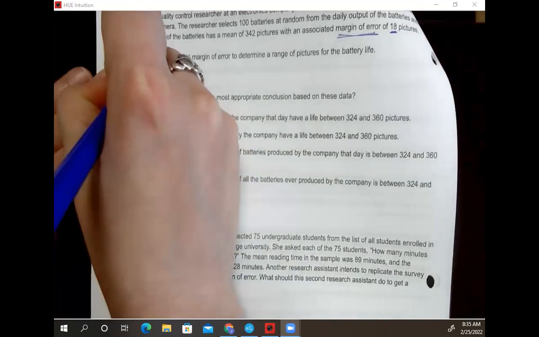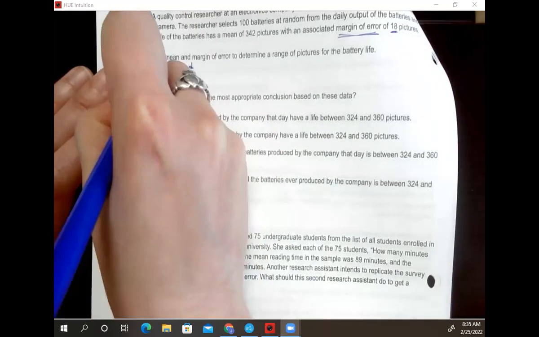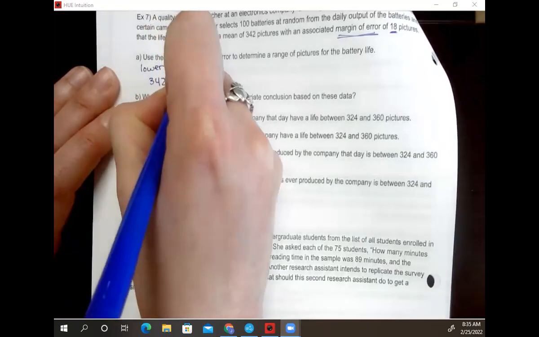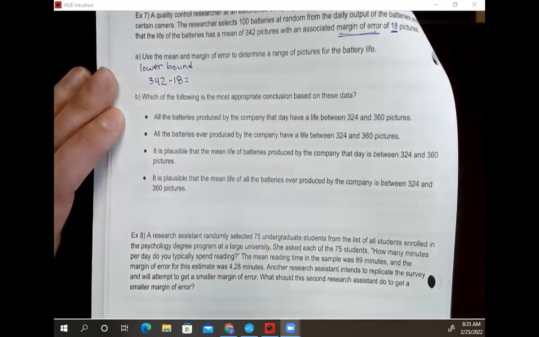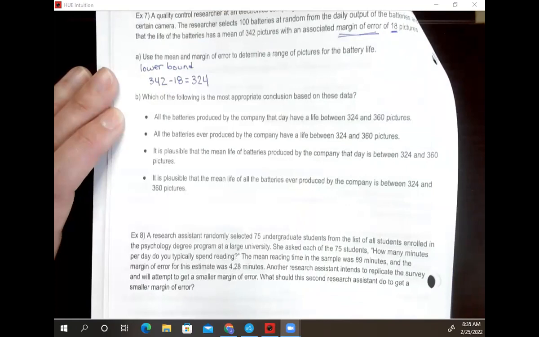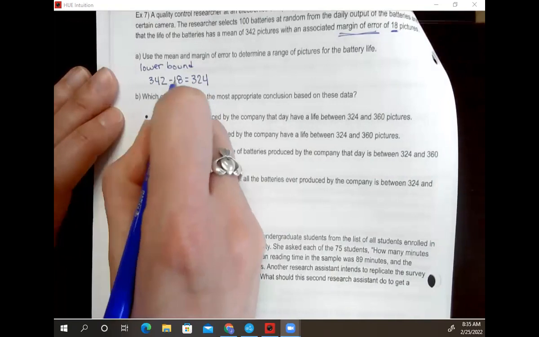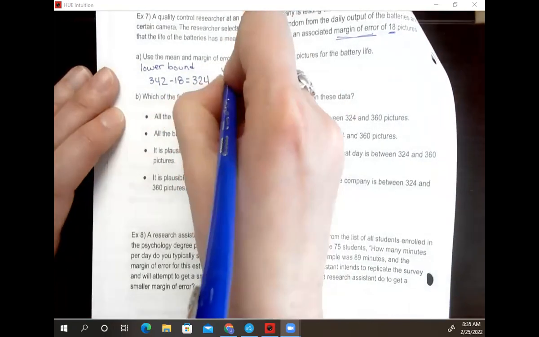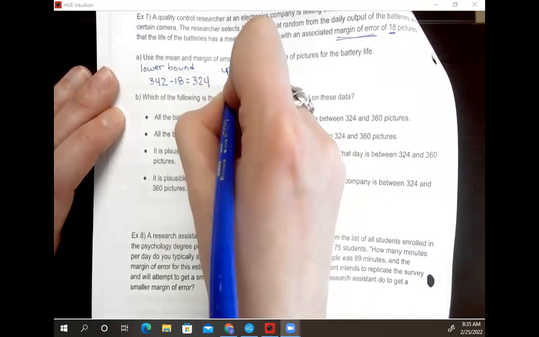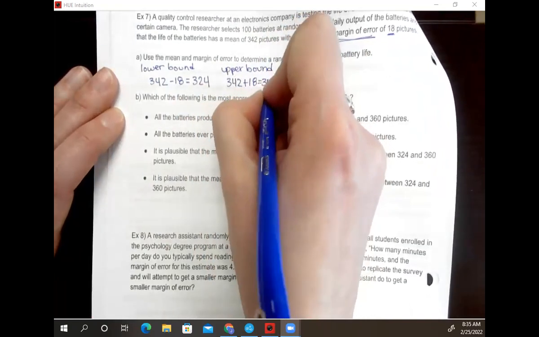So we can figure out what's the lower end of that acceptable range. Our lower bound would be to take our average of 342 pictures and subtract that margin of error of 18. Again, margin of error, same idea as standard deviation. So we get 324 for our lower bound. So within 18 pictures, either way means 18 less for our lower bound. And then for our upper bound, that would be within 18 the other way. So take our mean and add 18. So that would be 360.